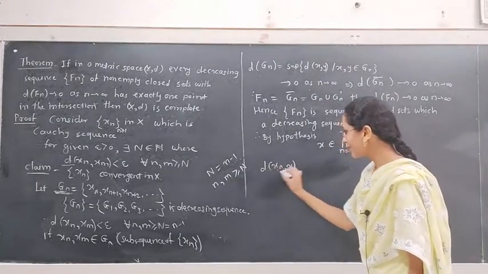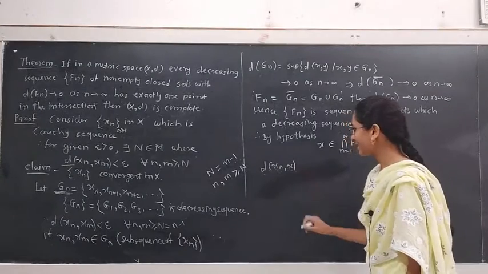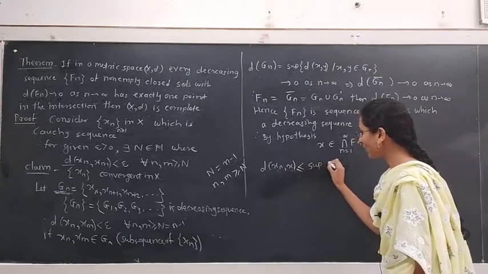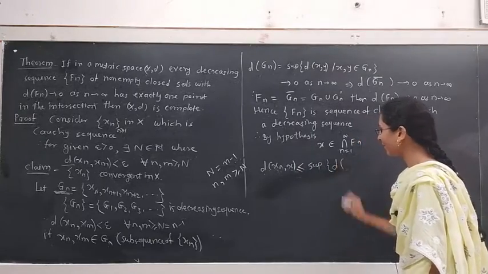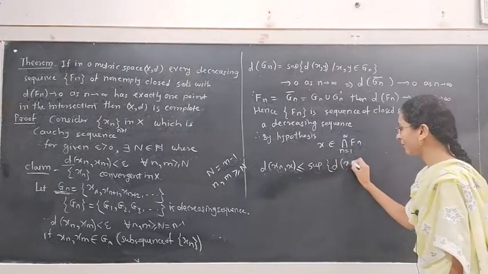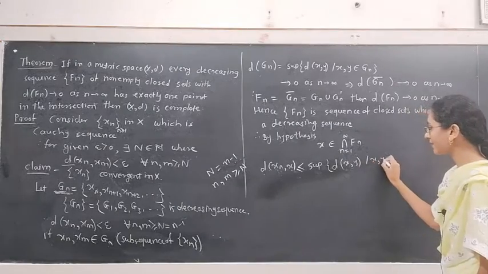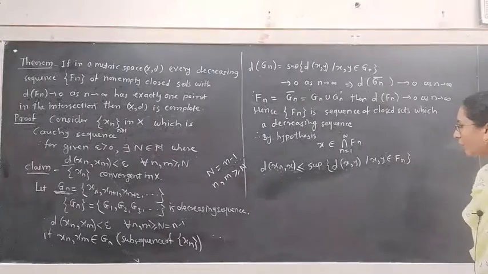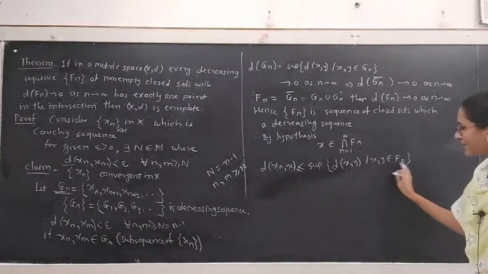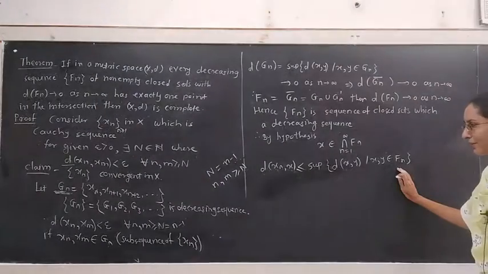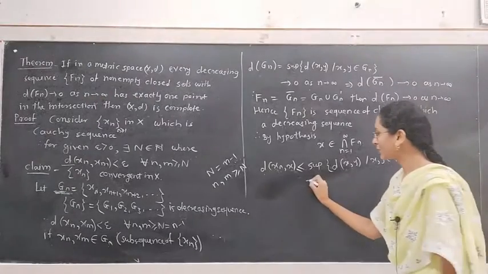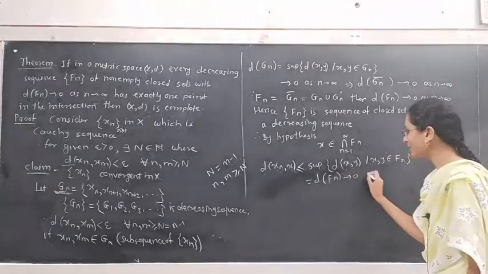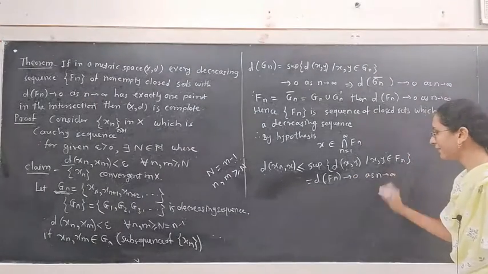Hence, this distance d of xn x is less than or equal to the supremum of d of x y, where x, y belong to the set Fn. This is the definition of diameter of Fn, right? This is equal to d of Fn. This tends to 0 as n tends to infinity.